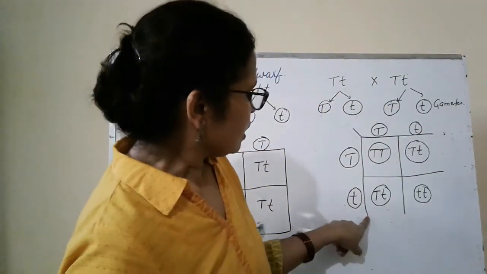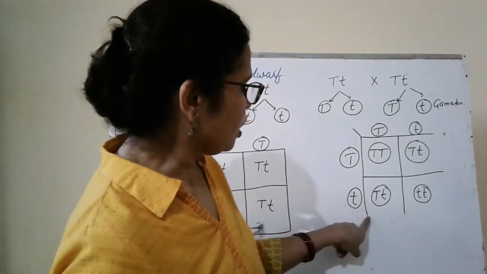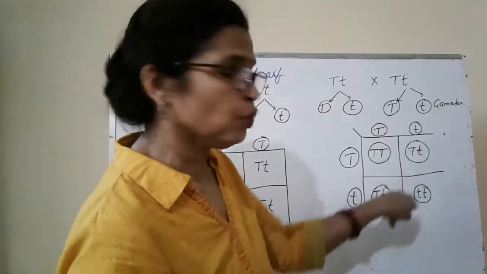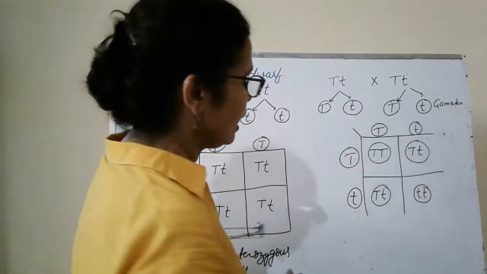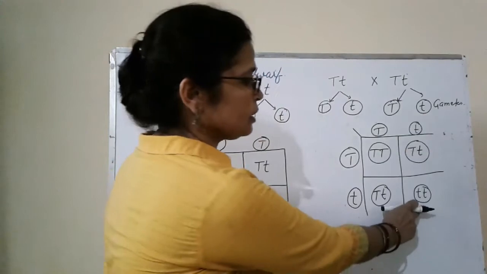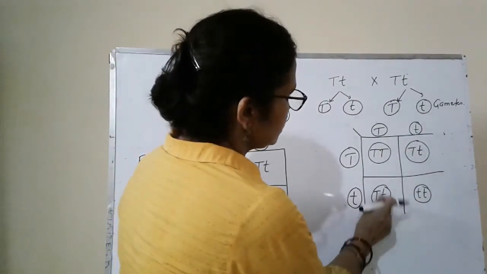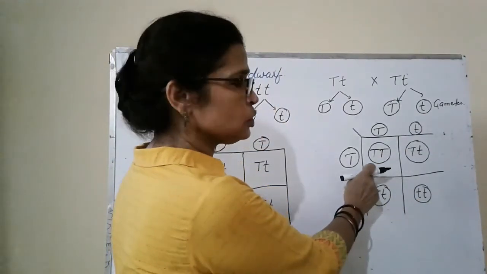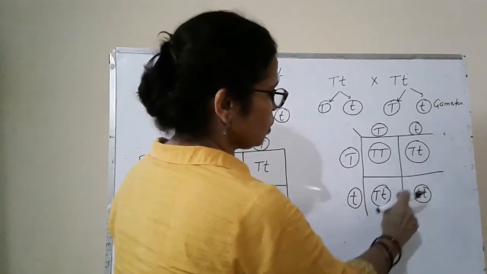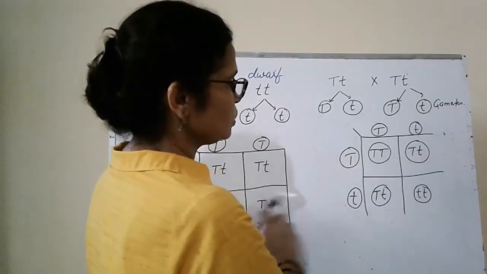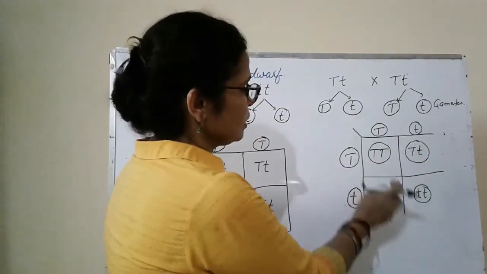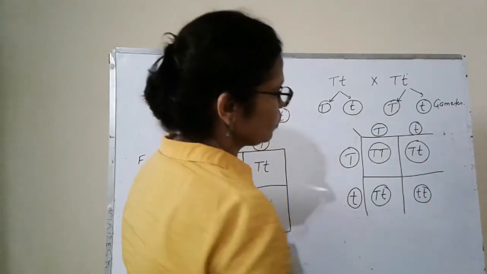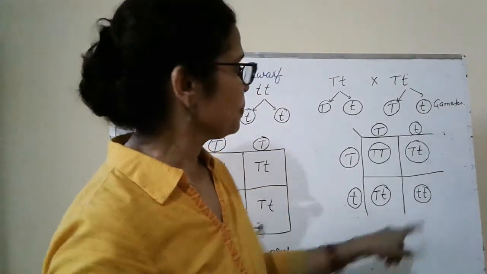Now Mendel observed that out of 4 plants, 3 plants are tall and only 1 plant is dwarf. This is homozygous tall, this is also tall according to the law of dominance, and this plant was dwarf.